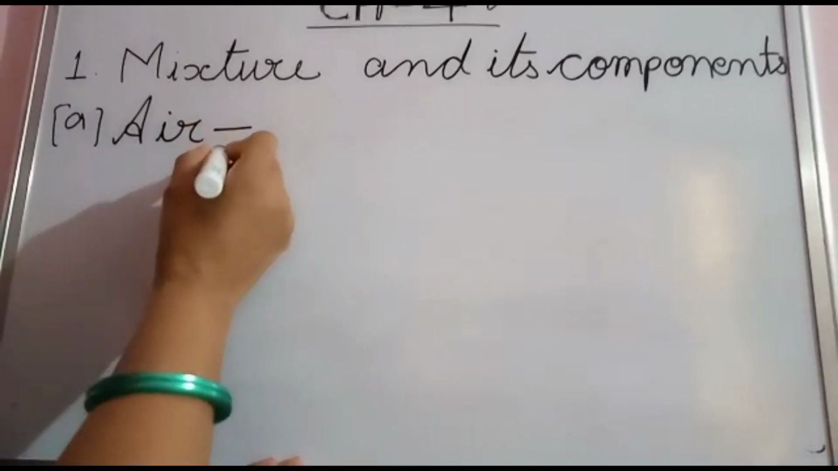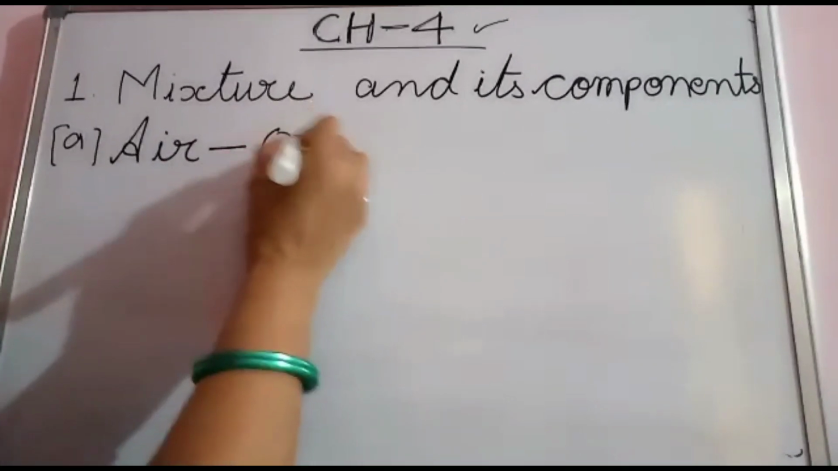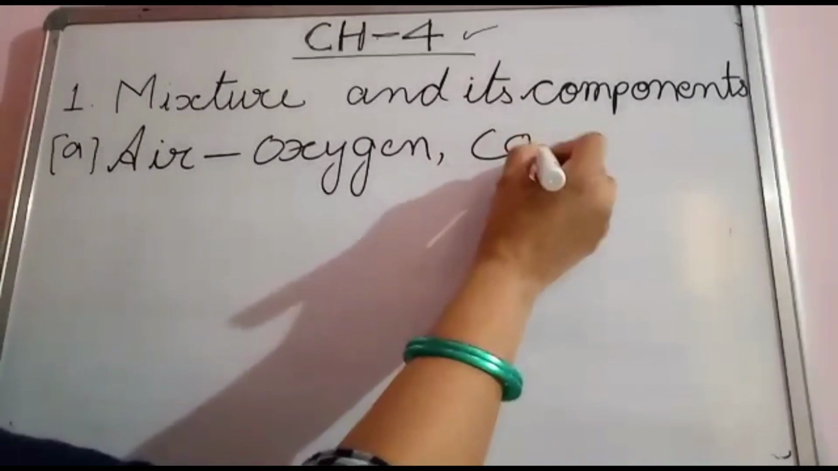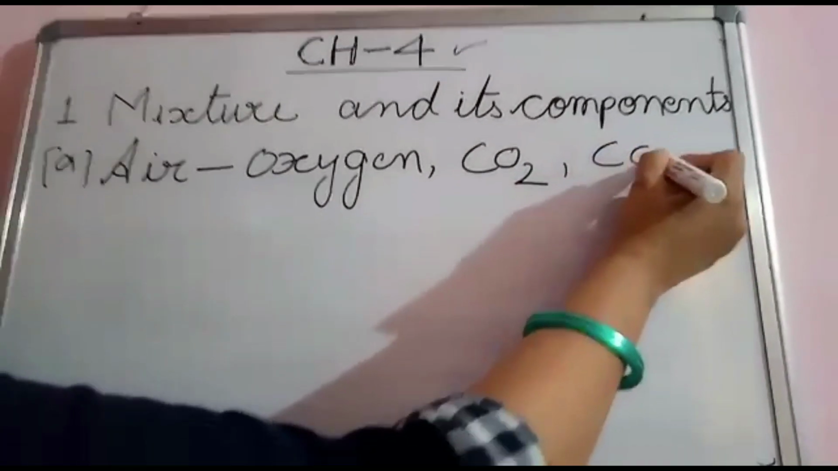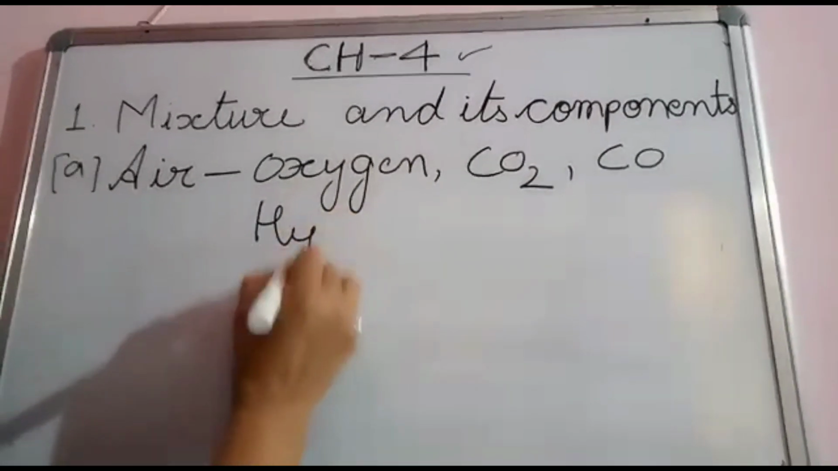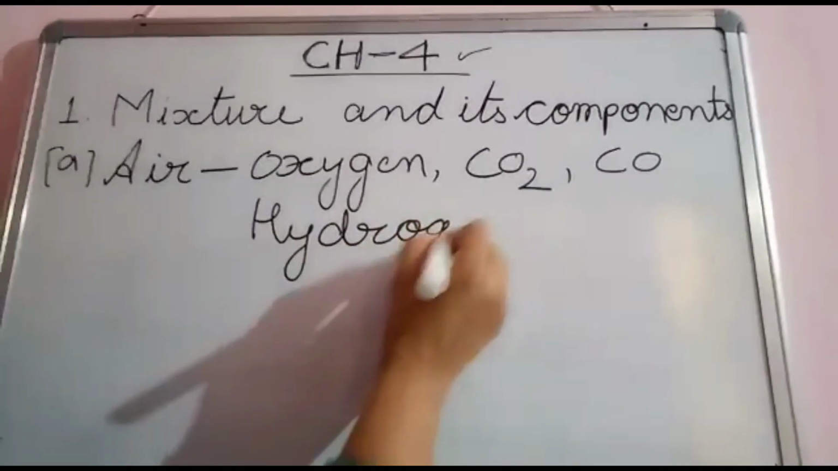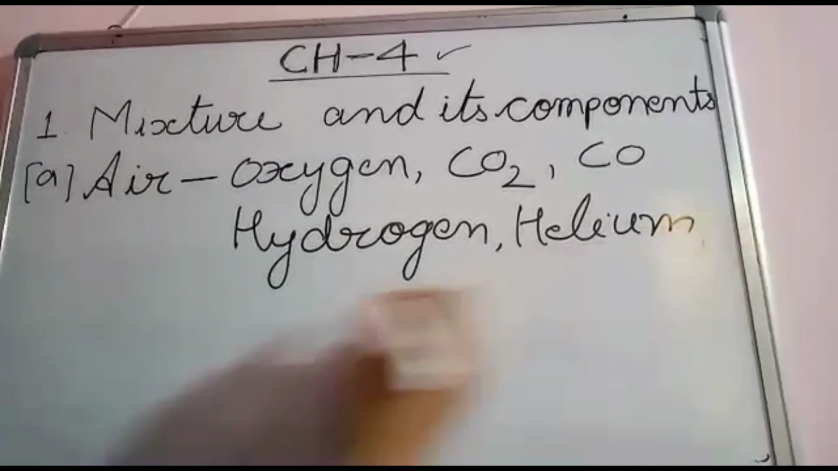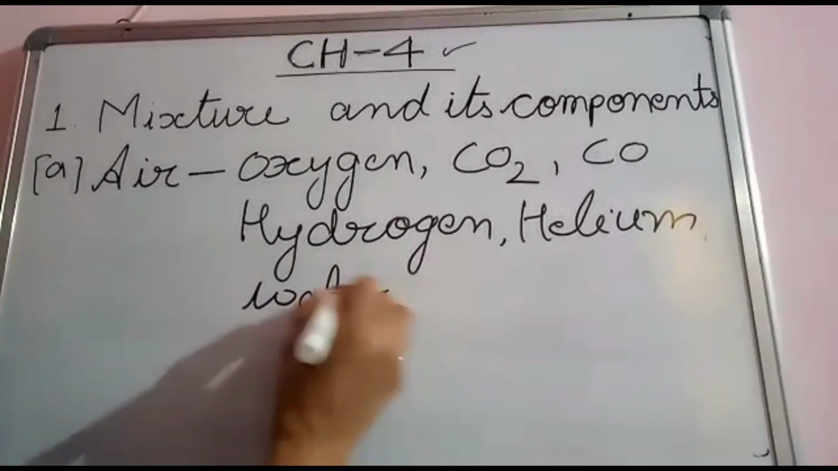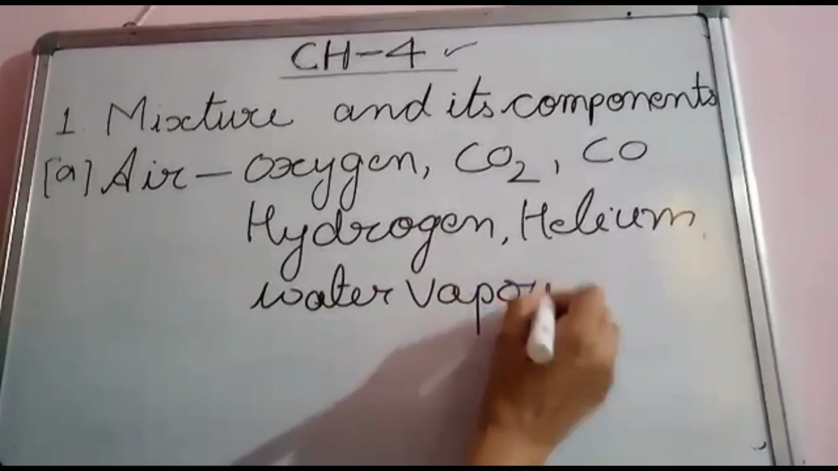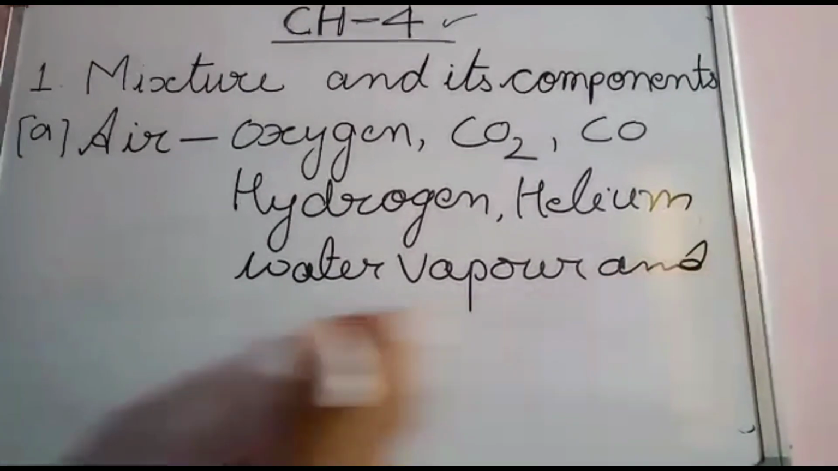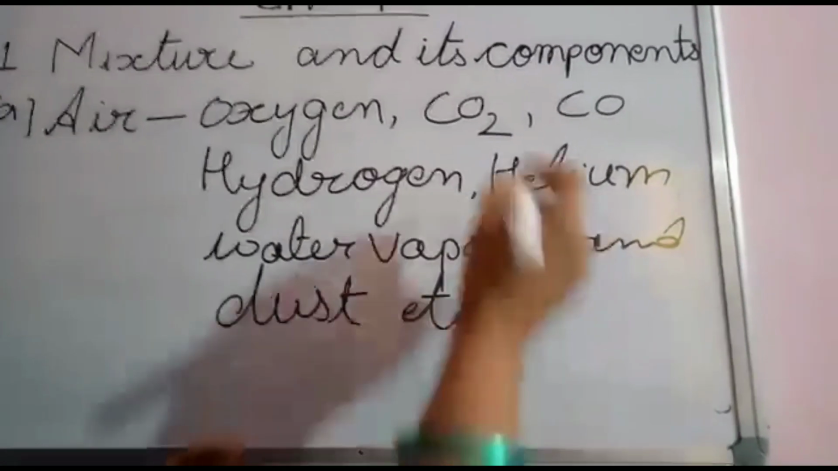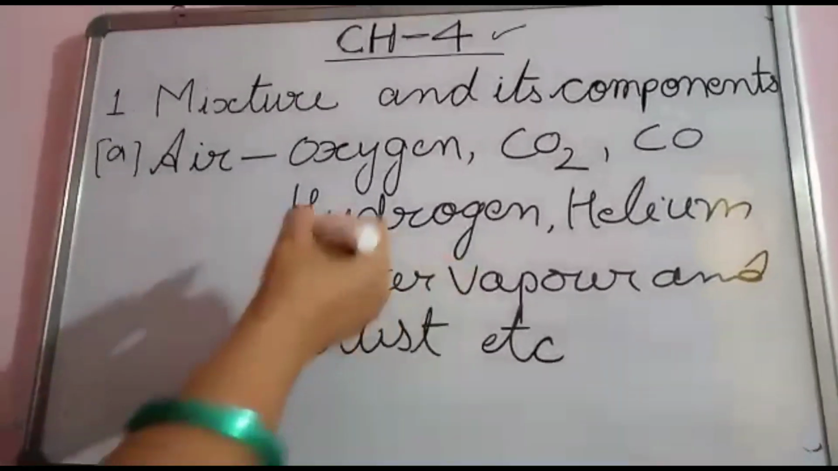So what types of gases are present in the air? Oxygen, everybody knows, carbon dioxide, carbon monoxide, hydrogen, helium, water vapor, and dust, etc. Many more materials, many more gases. Ozone also. All these are present in the air.